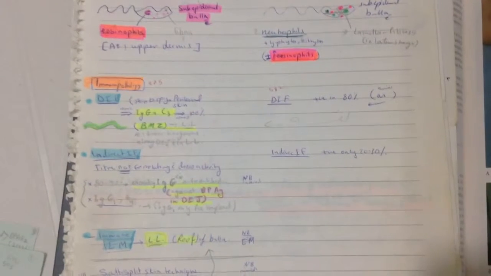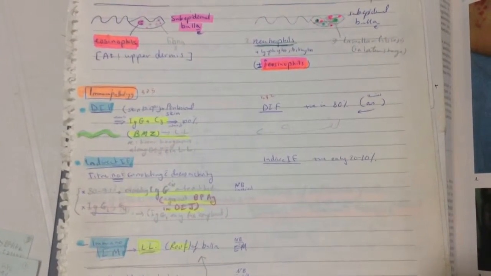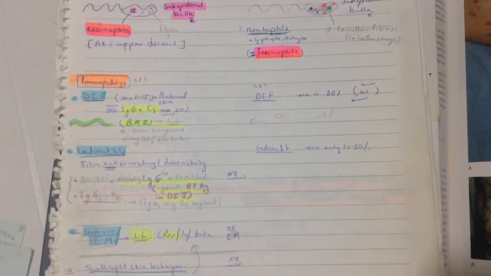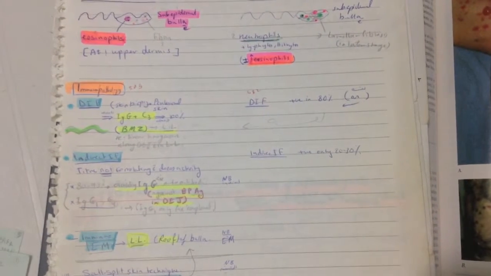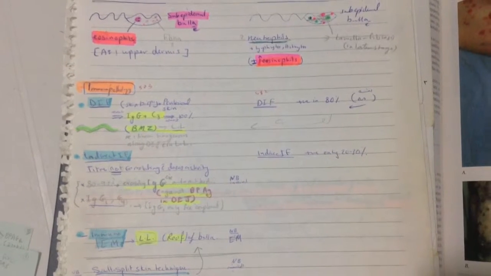The immunopathology: direct immunofluorescence with skin biopsy, of course perilesional skin. There is immunoglobulin G and complement 3, 100% in the basement membrane zone in the lamina lucida. Linear homogeneous deposition along the dermoepidermal junction in the lamina lucida.